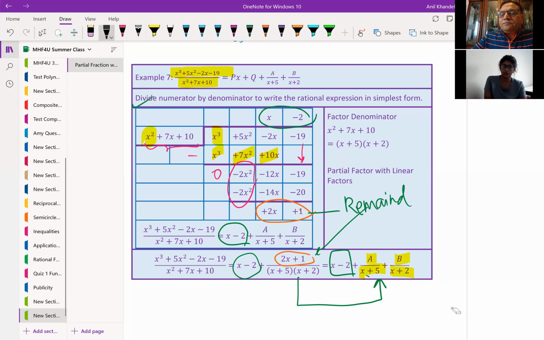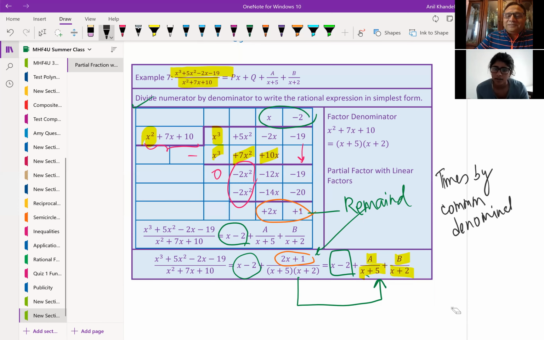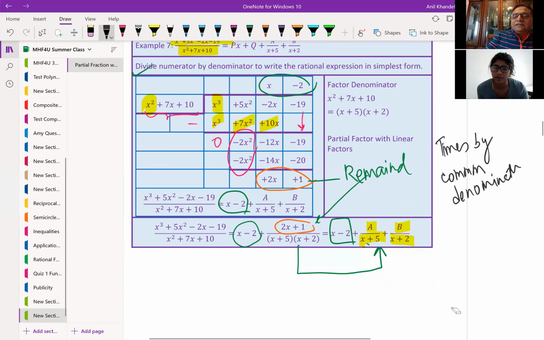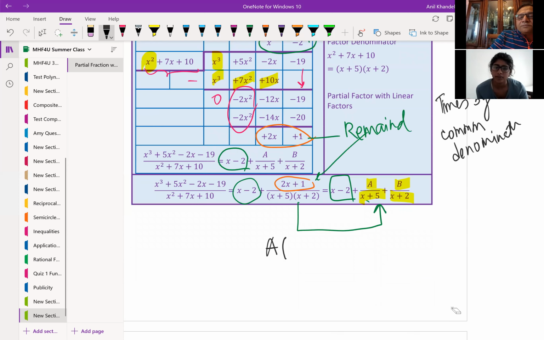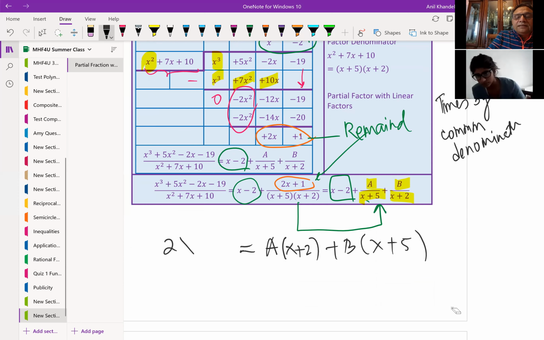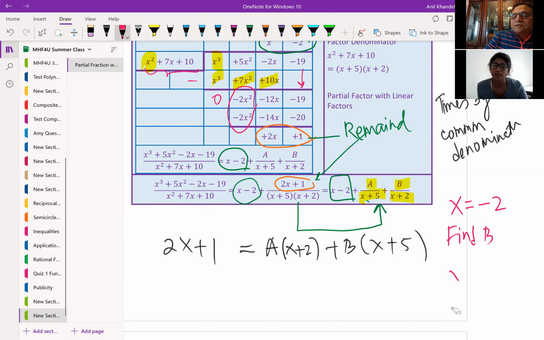So is this where you try to get the denominators the same? We multiply the A by x plus 2, multiply the B by x plus 5. Correct. And then you're making it equal. Very easy. You multiply A by x plus 2 and B by x plus 5 because the denominators cancel, and on the left hand side you have 2x plus 1. And then what will you do? You will substitute. Yes, tell me. Let x equal minus 2 to find B, and let x equal minus 5 to find A.